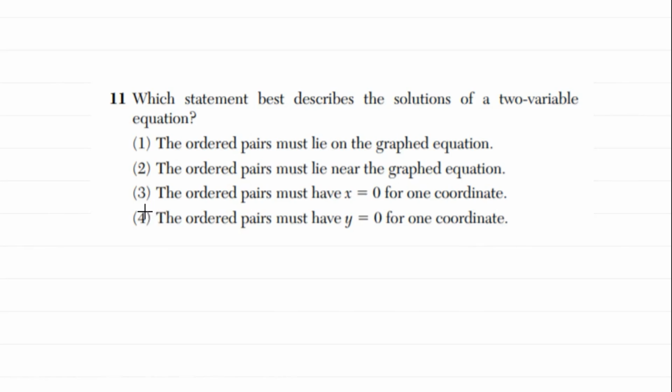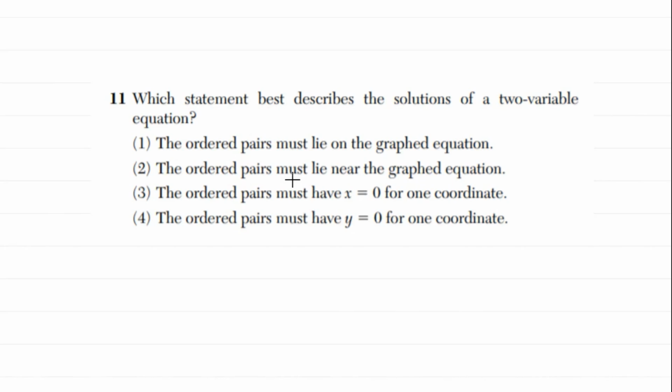Same thing with answer choice 3. The ordered pairs must have x equals 0 for one coordinate. There's nothing that we ever teach about x needing to be 0 to be a solution to a 2-variable equation. 3 and 4 are just softballs that they threw out there, that really sound like they could be correct, but they're not correct at all. Number 2, the ordered pairs must lie near the graphed equation.